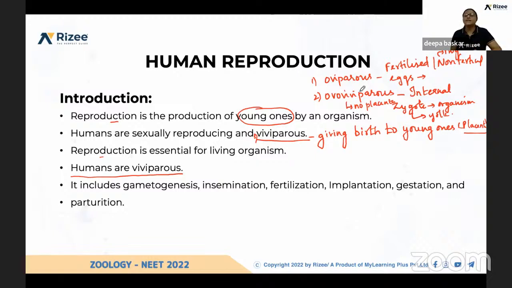But here there is no placental formation. Unlike the chicken, which hatches the egg outside the body, here the development happens inside, but using only the nutrients present in the egg, like oviparous. There is no placenta formation, and no nutrient exchange between the maternal body and the fetus. That is the difference between ovoviviparous and viviparous.